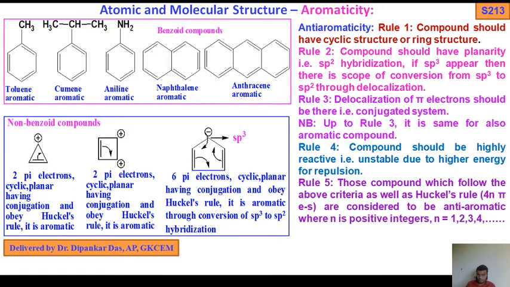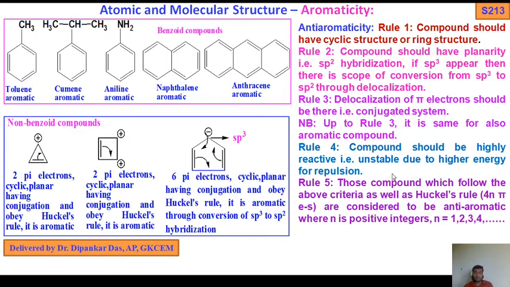But rule 4 says the compound should be highly reactive, that is, unstable due to higher energy from repulsion.